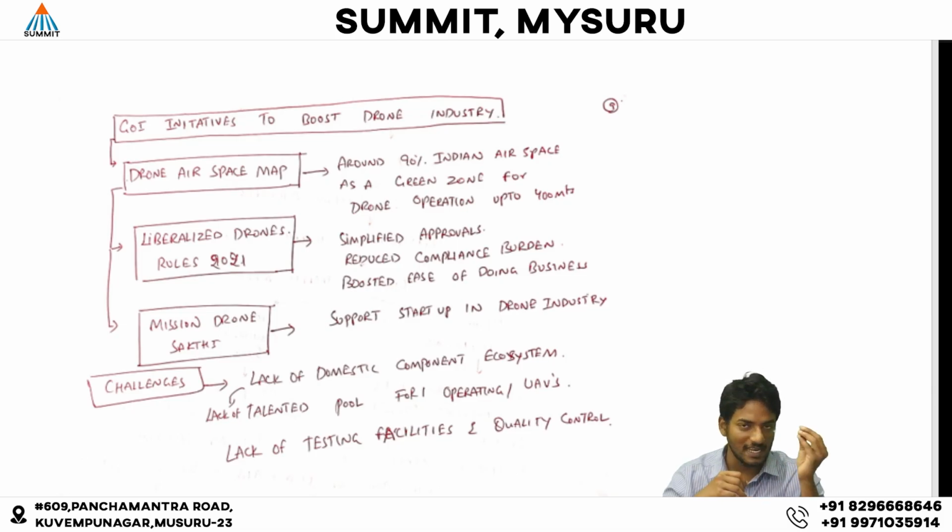Now we'll discuss the challenges faced by the drone industry. What are the challenges? The first is the lack of domestic components, the lack of inputs required to manufacture drones or electronic vertical takeoff and landing, especially semi-solid battery technologies. So we lack domestic components and equipment, and do we have professionals trained to operate these drones and this electronic vertical takeoff and landing? No, we don't have such professionals.